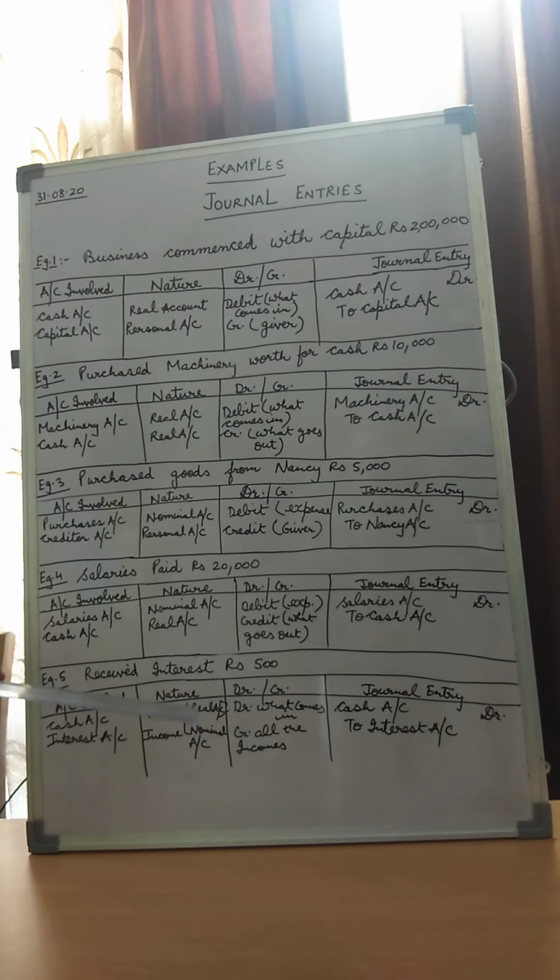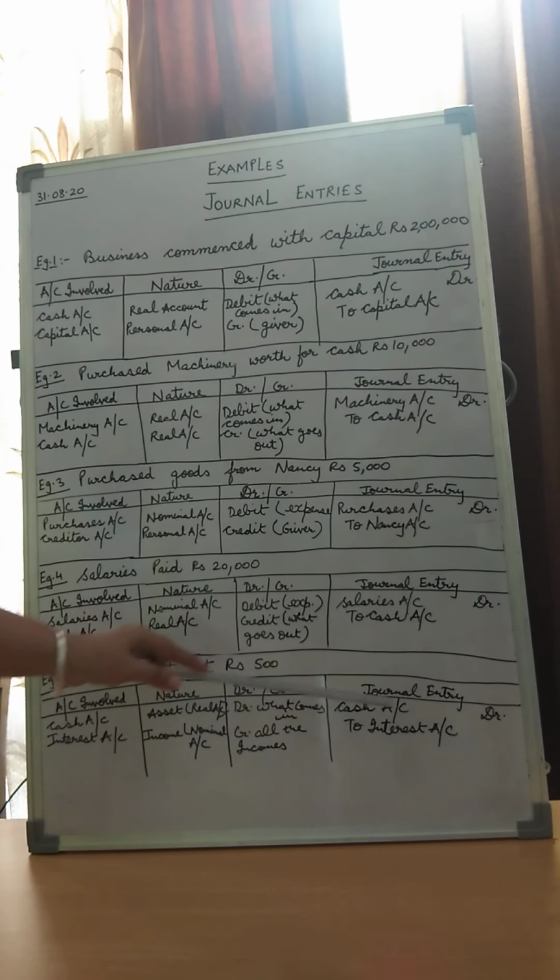So children, for this cash account, we would apply the rule of real account, that is debit what comes in. So what is coming into the business? Cash is coming into the business in the form of interest. And interest, as it is an income, we apply the rule for nominal account, which says credit all the incomes. So the general entry would be, children, cash account debit to interest account for an amount of rupees 500.